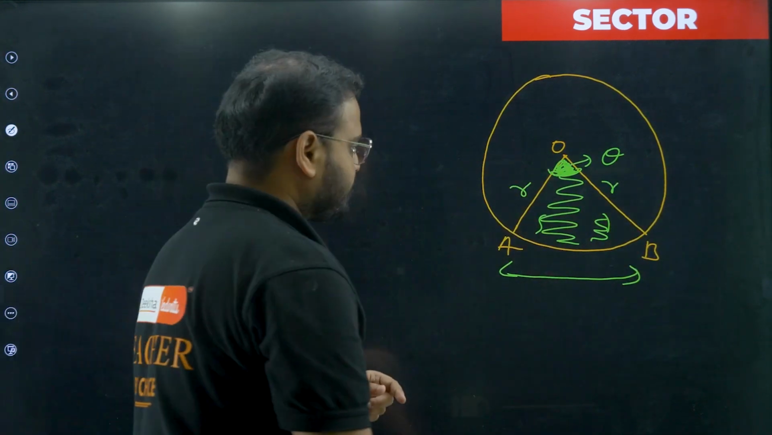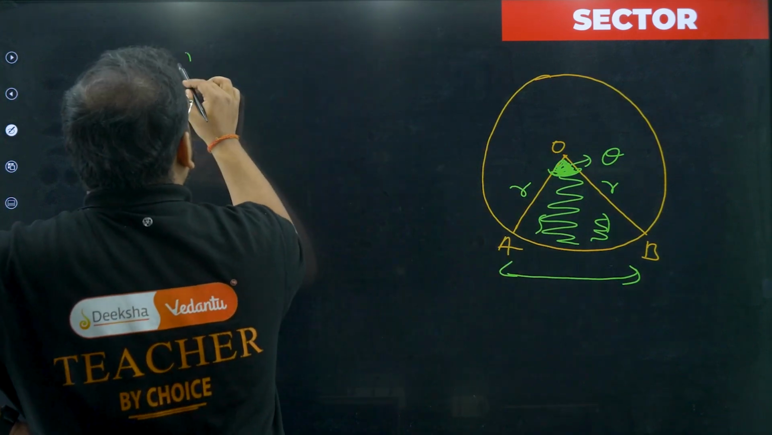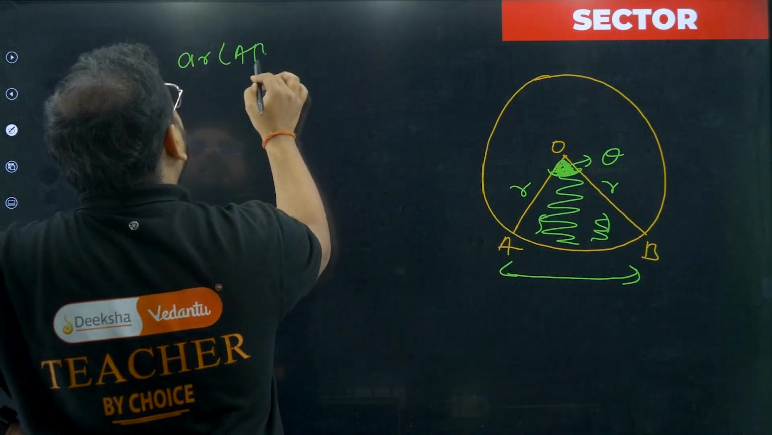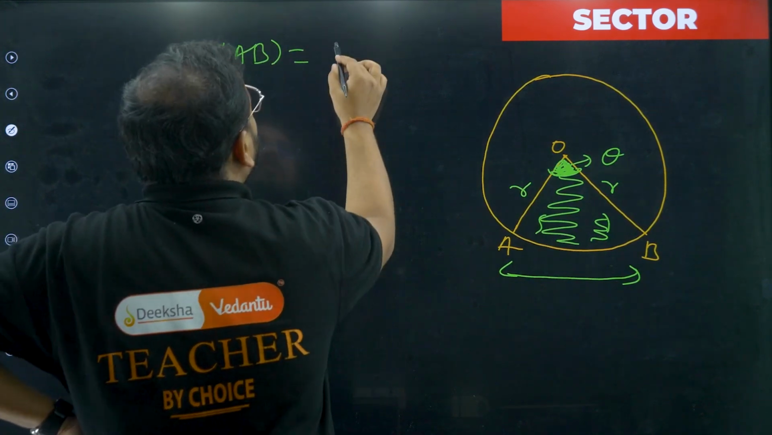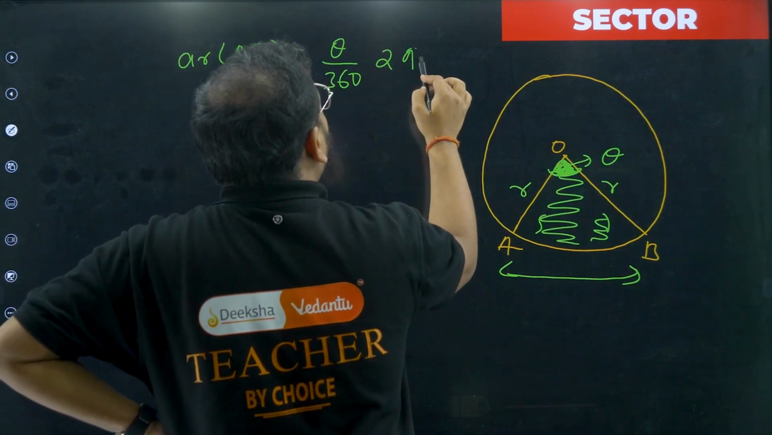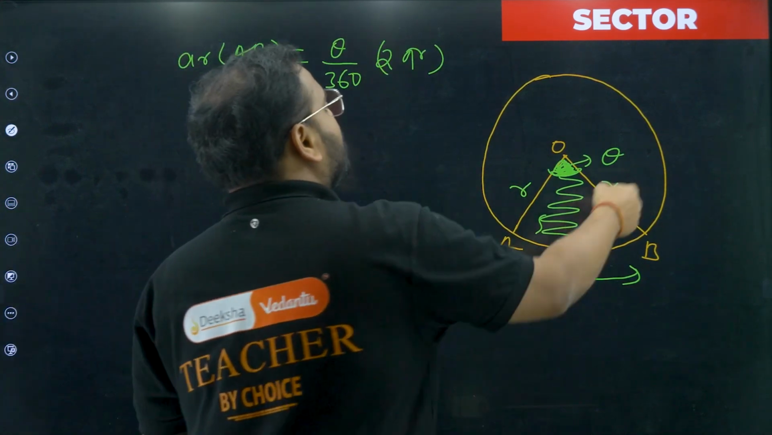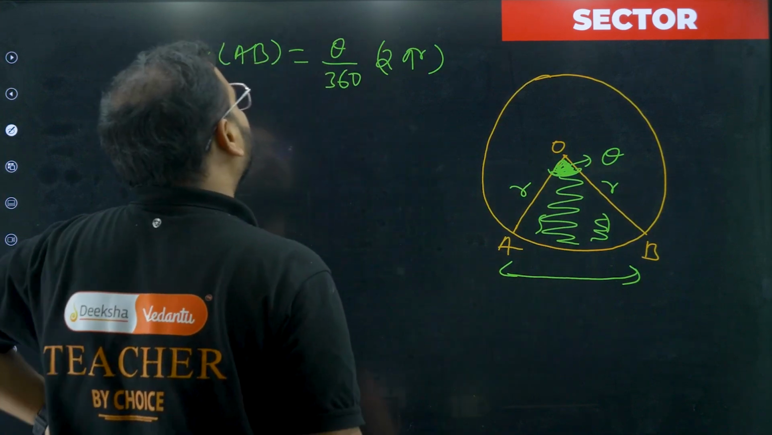So first thing is, how do you find the length of this arc AB? Arc length AB will be given by theta by 360 times 2 pi r. How come? Because the total circumference is 2 pi r, and the section is theta by 360, that's why theta by 360 times 2 pi r.